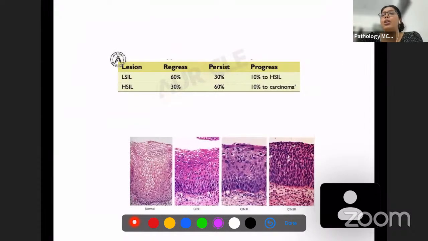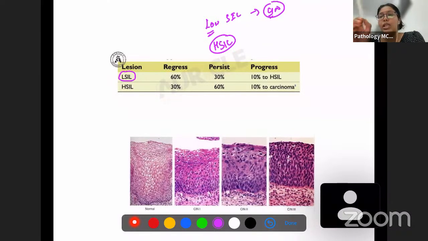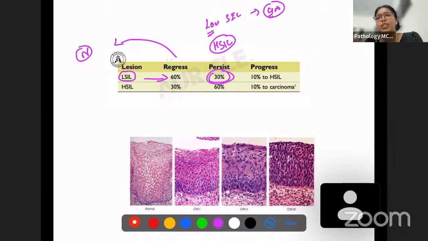So we have a low grade squamous intraepithelial lesion. This is synonymous with SIL, right? Cervical intraepithelial lesion, low grade squamous intraepithelial lesion, high grade squamous intraepithelial lesion. These are used interchangeably, so you don't have to worry about these terms. In low grade squamous intraepithelial lesions, usually 60% of the time they regress back to normal. But 30% of the lesions persist.